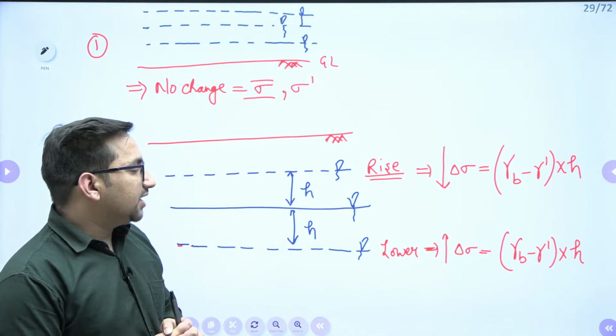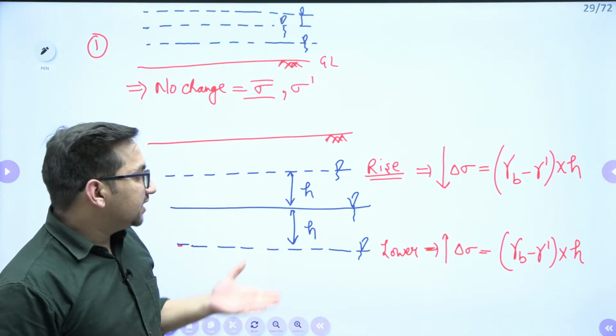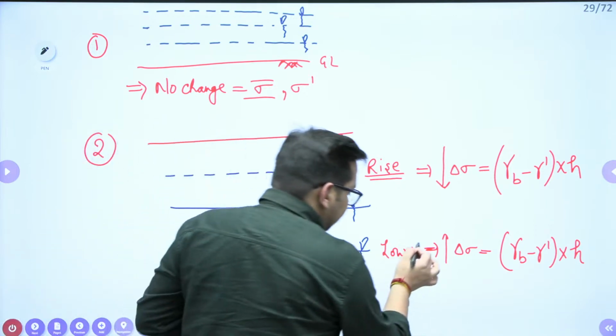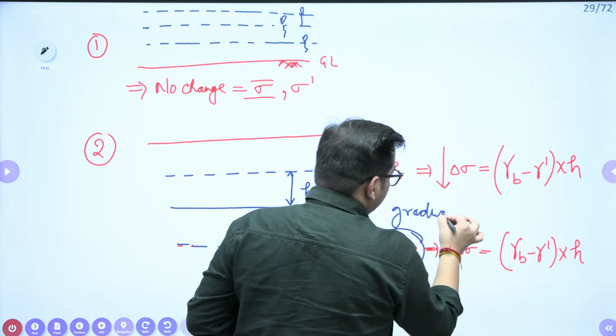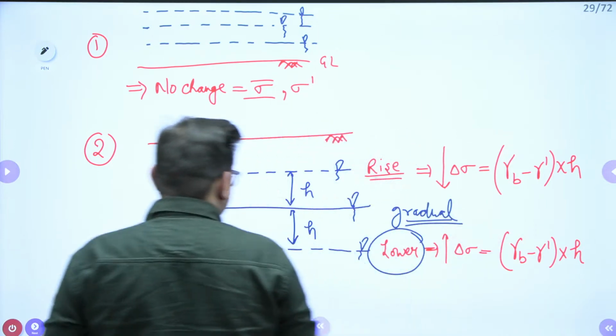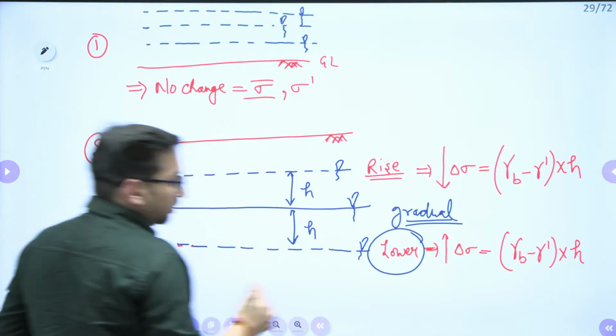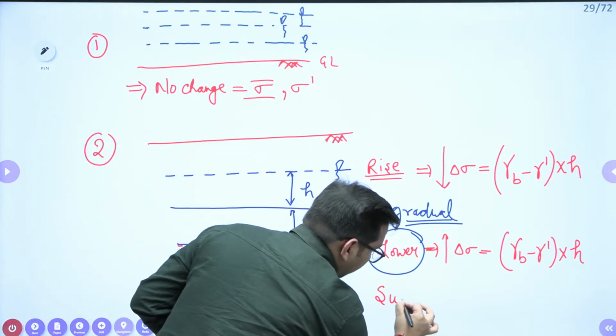Sometimes the examiner also asks about sudden lowering. When I say this lowering, it means gradual lowering. Sometimes what happens is that you suddenly lower the water table.